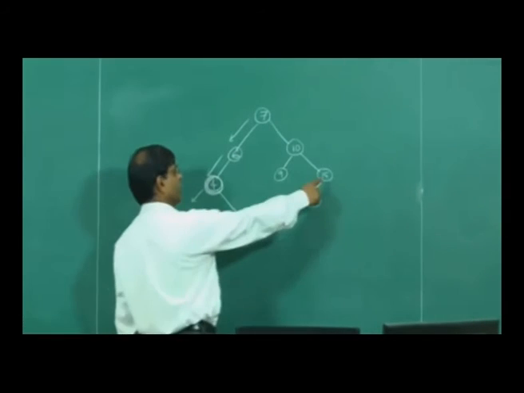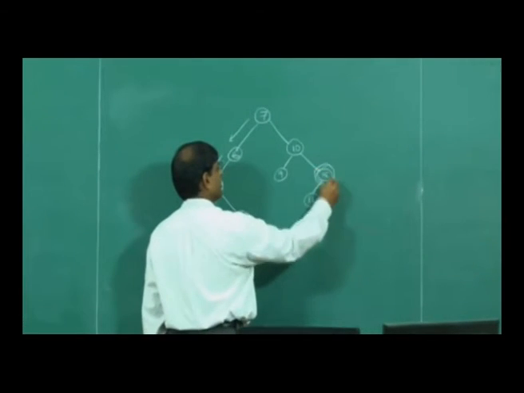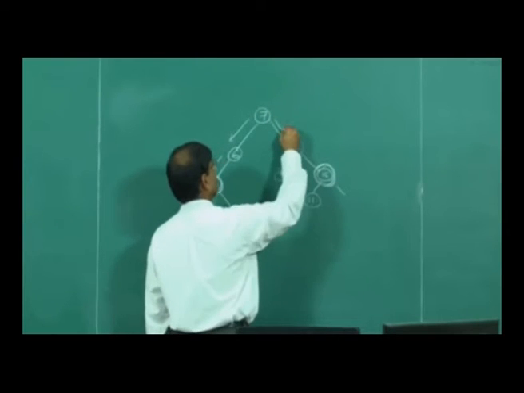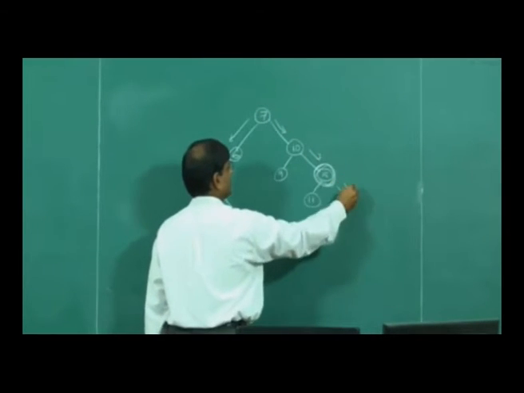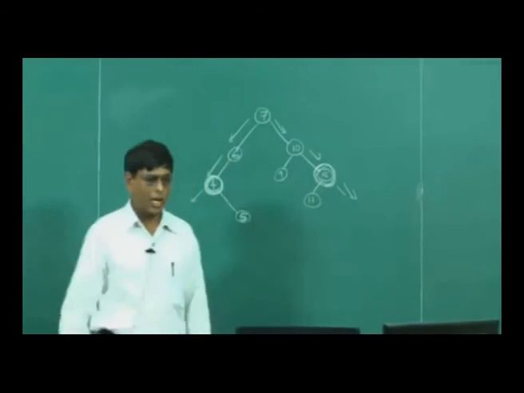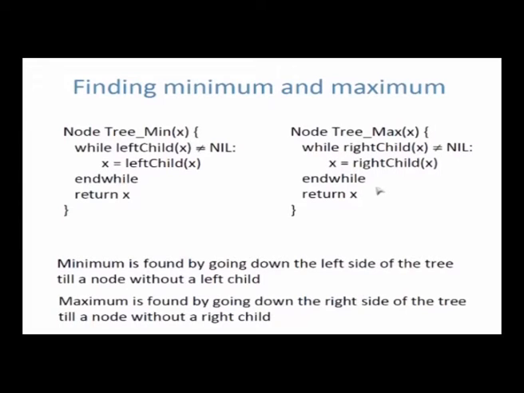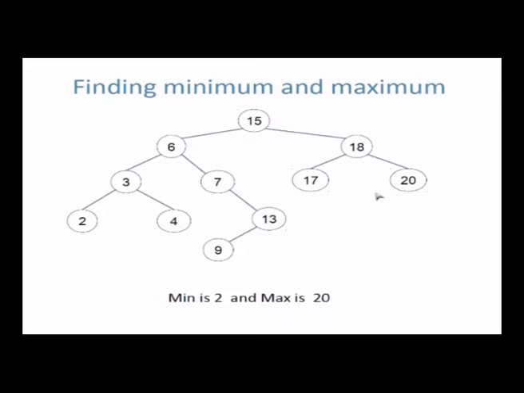Okay, so this is not a leaf. 15 is not a leaf, but 15 is a node where you cannot go further down the right side. So when you can't go further down, you stop and return that value as the maximum value. Okay, so very simple to find the minimum and maximum. To find the minimum, go left side. To find the maximum, go right side.